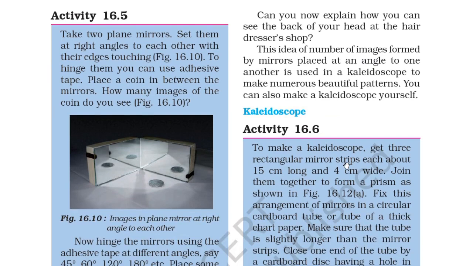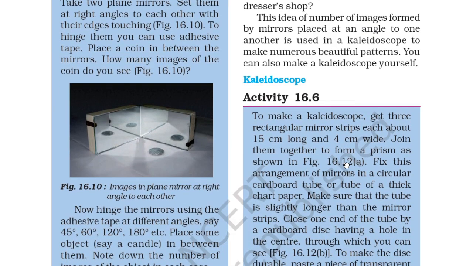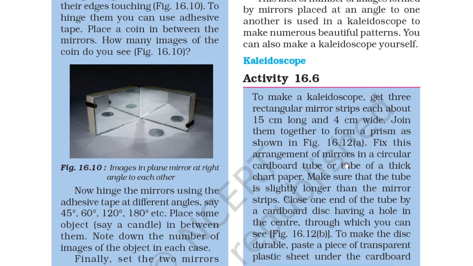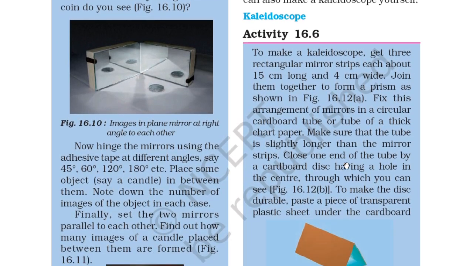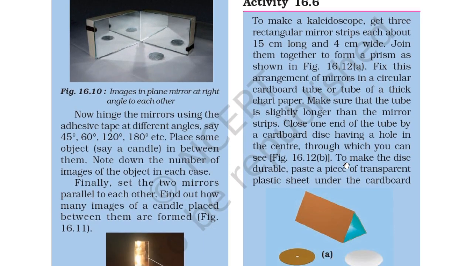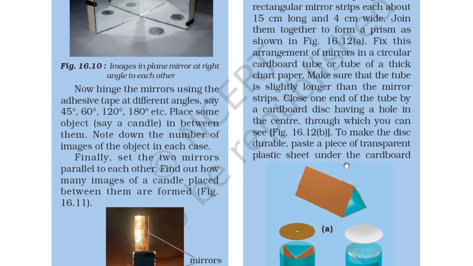Place a coin in between the mirrors. How many images of the coin do you see? You can see in figure 16.10 the images in plane mirrors at right angles to each other. Now hinge the mirrors using the adhesive tape at different angles, say 45, 60, 120 and 180 degrees, etc. Place some object, say a candle, in between them. Note down the number of images of the object in each case.